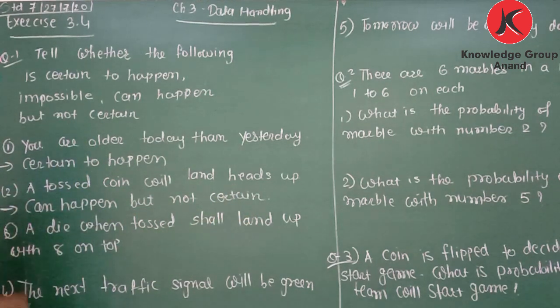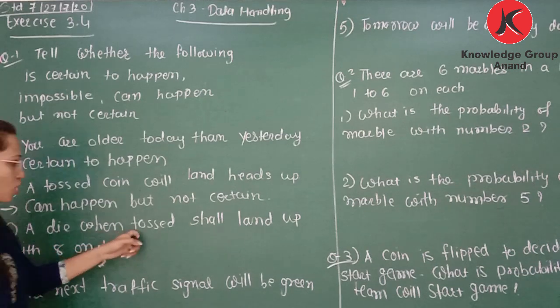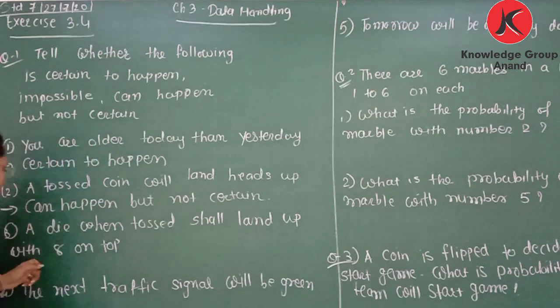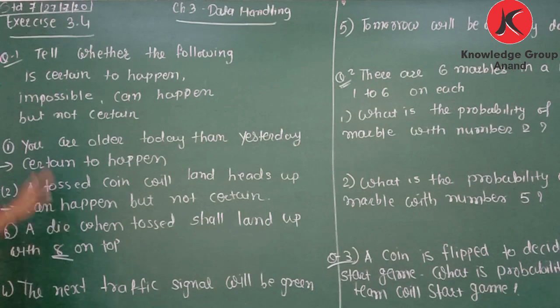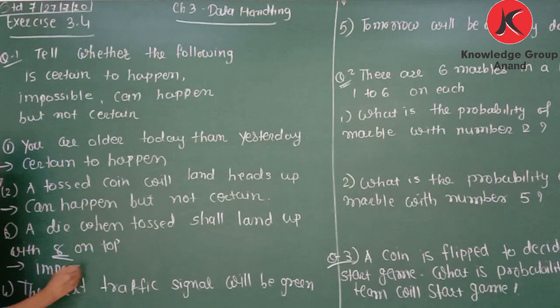Okay. Now next, a die when tossed shall land up with the 8 on top. So is it possible to have the number 8 on a dice? No, it is not possible. So it is an impossible statement, because number 8 is not on a dice.